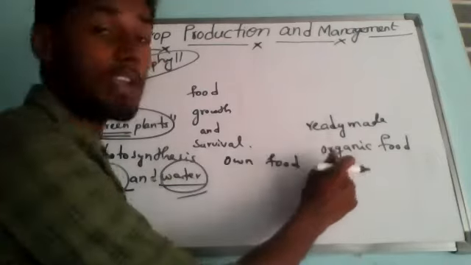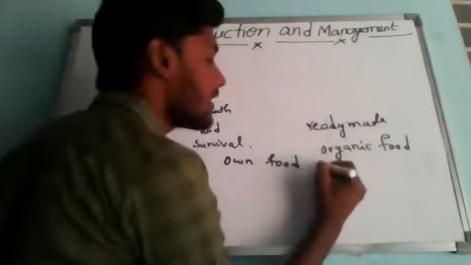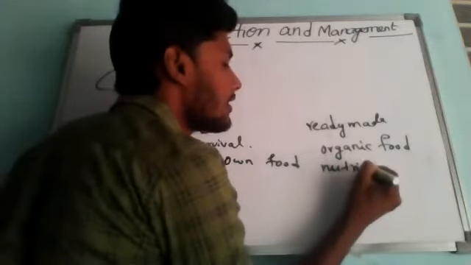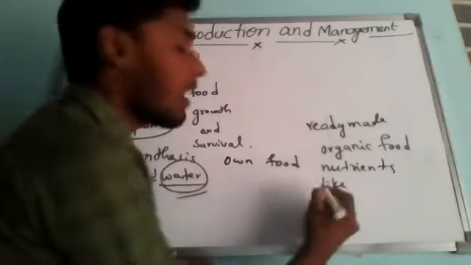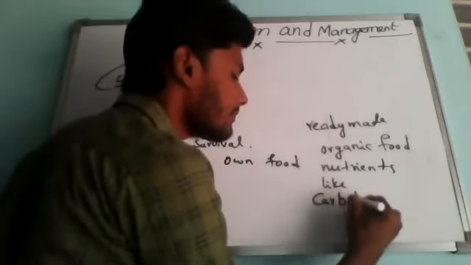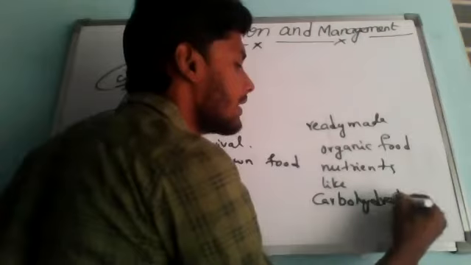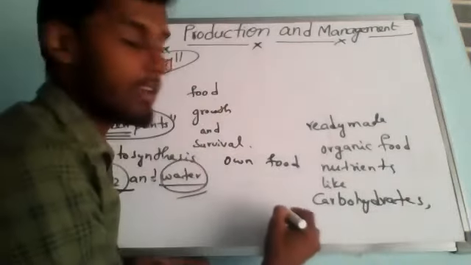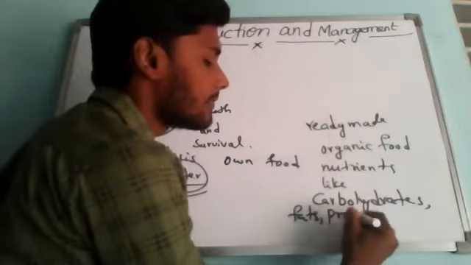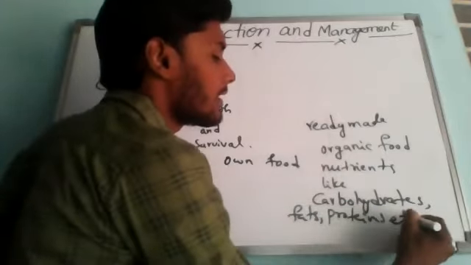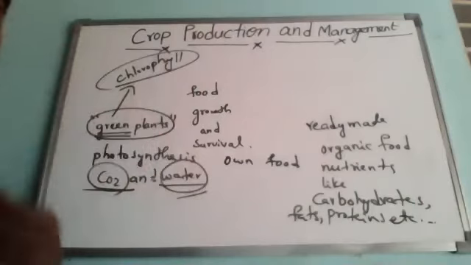So always they require ready-made organic food. Nutrients, like food that must contain carbohydrates, fats, proteins, etc. Then only can we consume, we can eat that food.